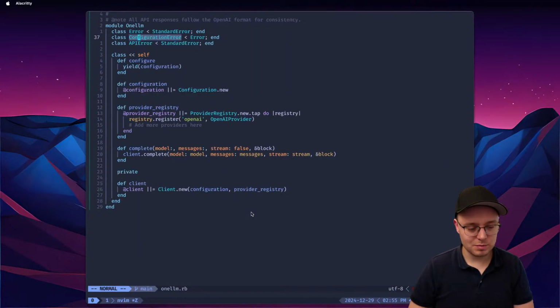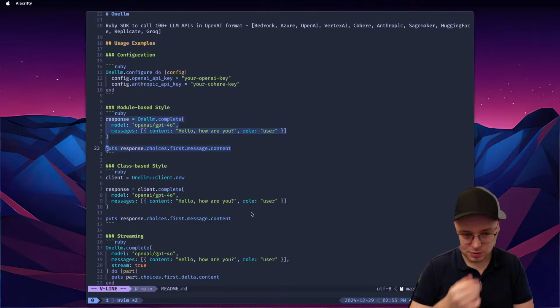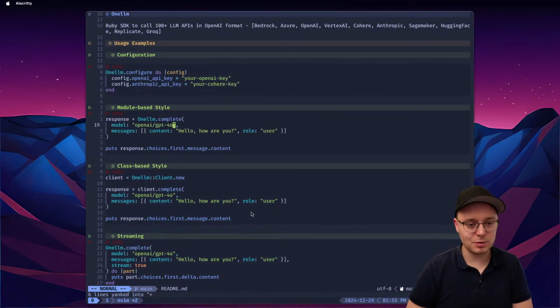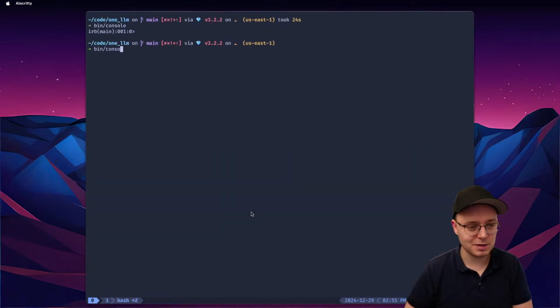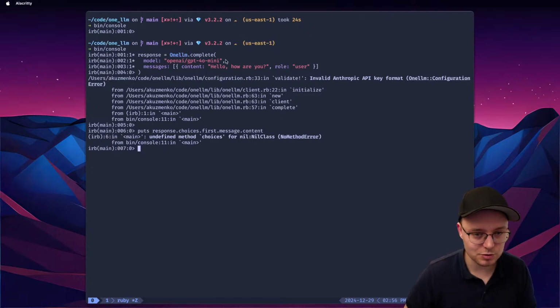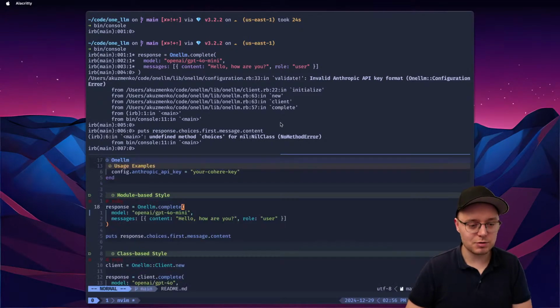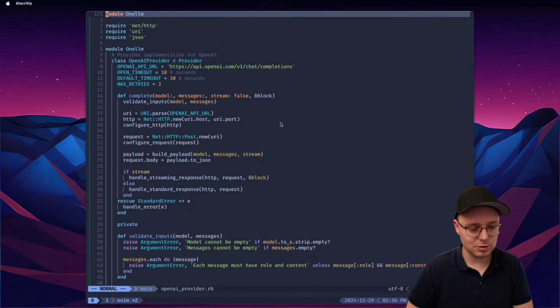So now we have our example in README, this one, and it should kind of just work. Although I would like to change it to mini, just to not waste a lot of money. Why, if you don't have to? Console. And then we can do this and find class choices. Undefined method choices for nil class. Okay. So that's something. Because I did not register it, right? So I need to open a provider. I need to register it somewhere.